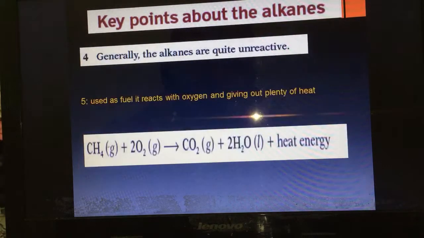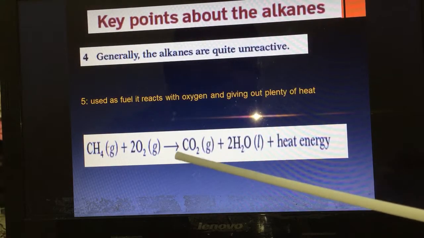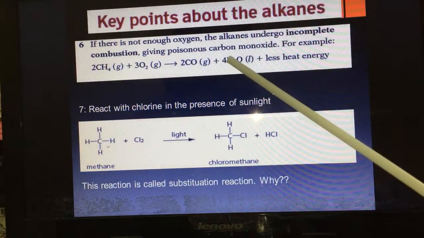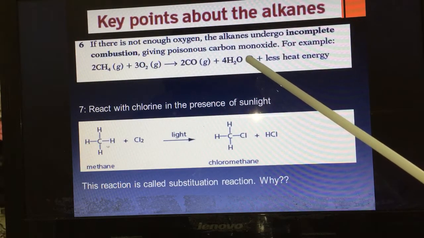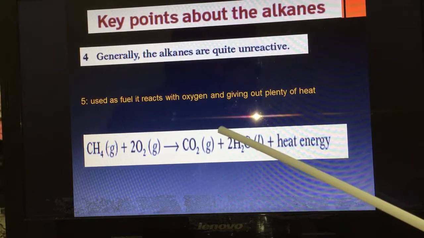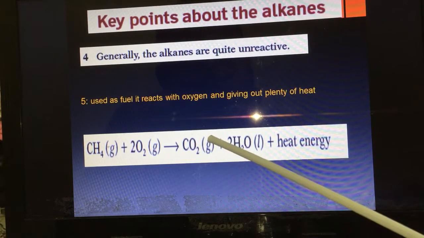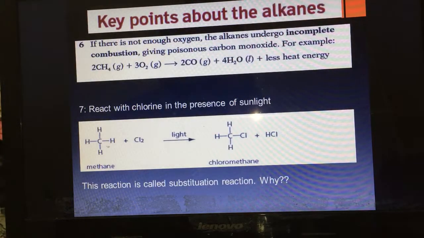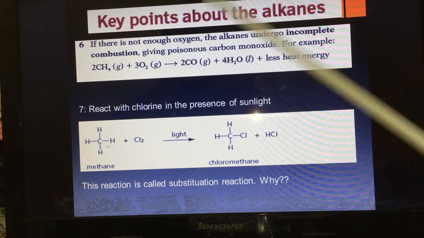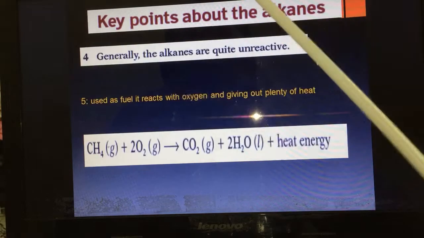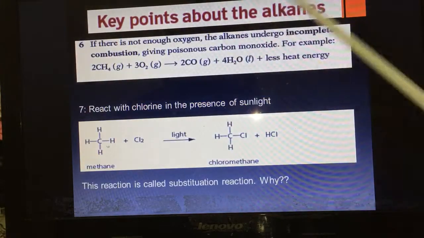Look here. If you have enough oxygen, 2H2O. Not enough oxygen, 4H2O. Here, enough oxygen, CO2. But if you do not have enough oxygen, you have 2CO. But here it was CO2.